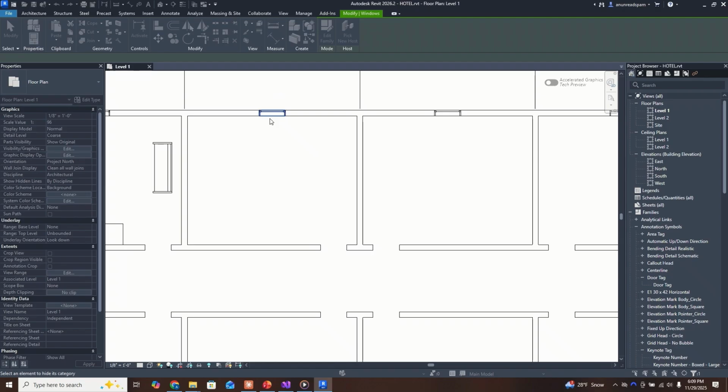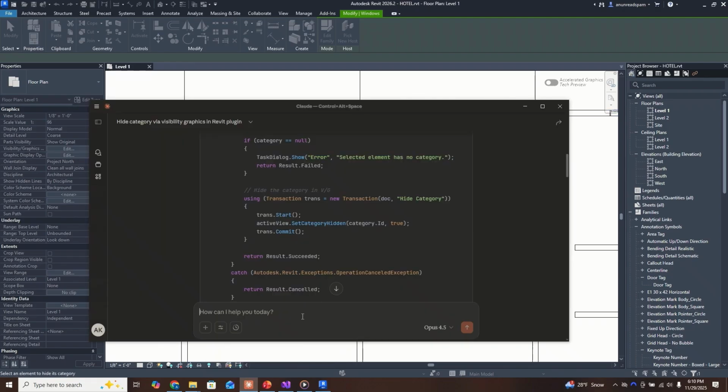It's not working, it's making me select after I run the command. That's something that can easily be changed with Claude. I would just say I want it to work after I already have an item selected as well.